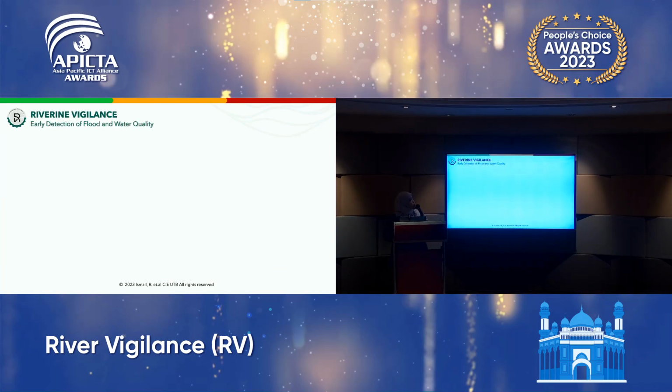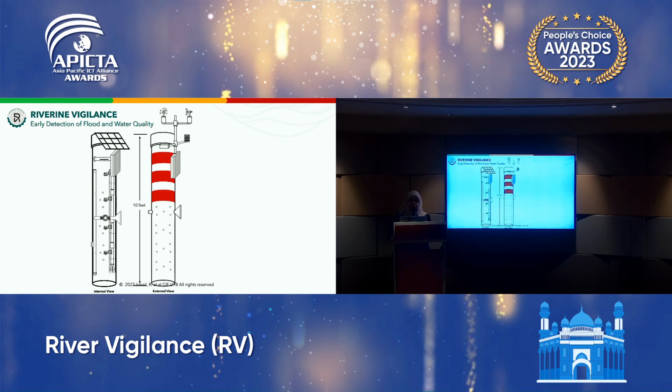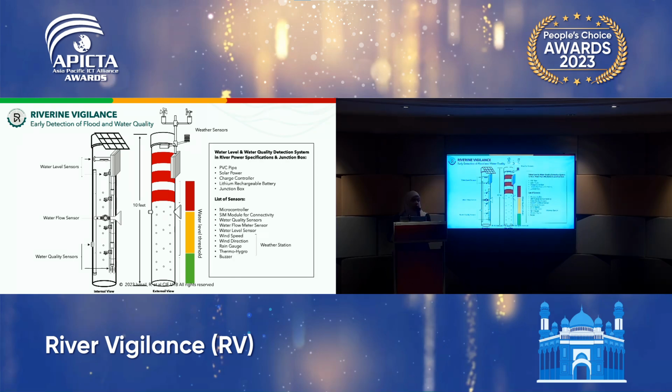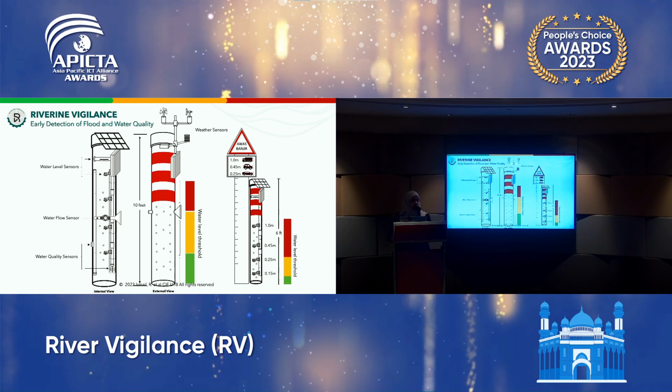Now, let me introduce you to our product, River Vigilance. The system implements a real-time monitoring system for water quality and at the same time detects and monitors the water level in the river as well as on the road. These are some of the specifications of the system, and this is the conceptual design for the deployment on the road.